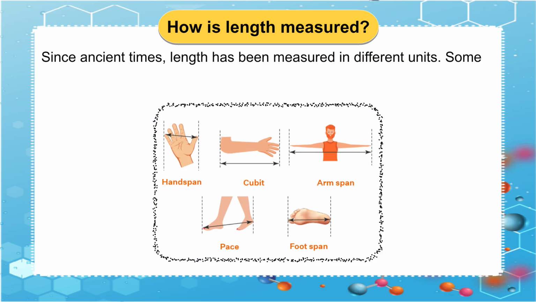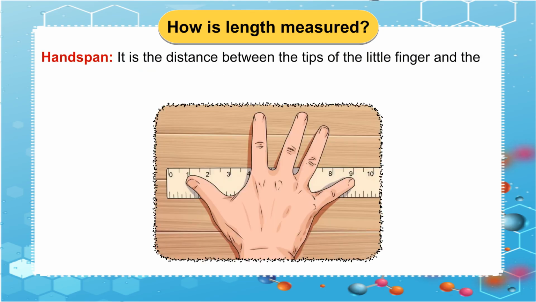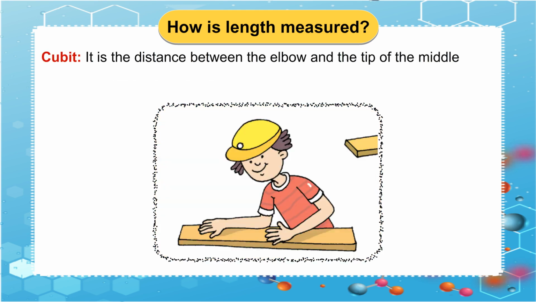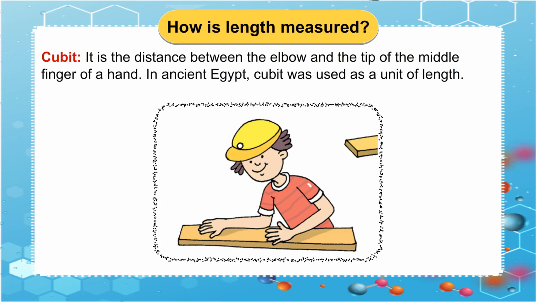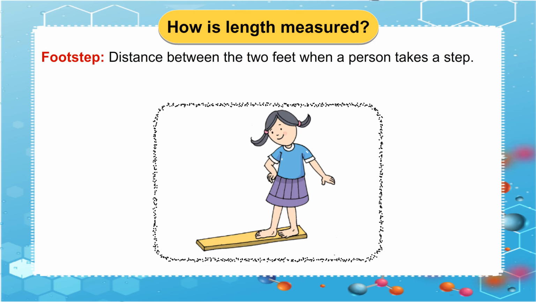Since ancient times, length has been measured in different units. Some of these units were as follows. Handspan. It is the distance between the tips of the little finger and the thumb of a hand when it is stretched. Cubit. It is the distance between the elbow and the tip of the middle finger of a hand. In ancient Egypt, cubit was used as a unit of length. Footstep. Distance between the 2 feet when a person takes a step. Ancient Romans used this as a unit of length.